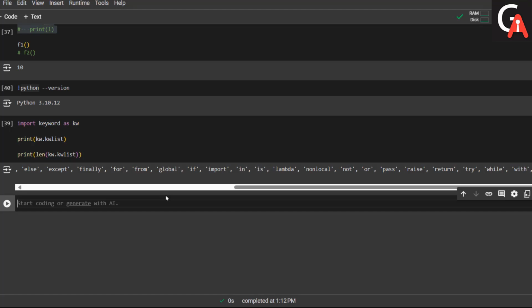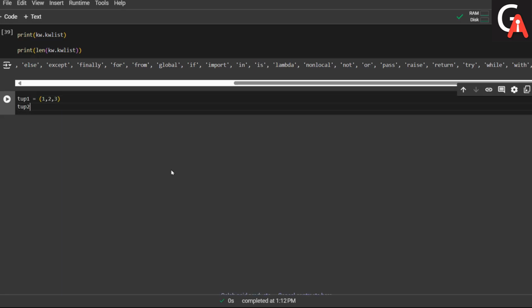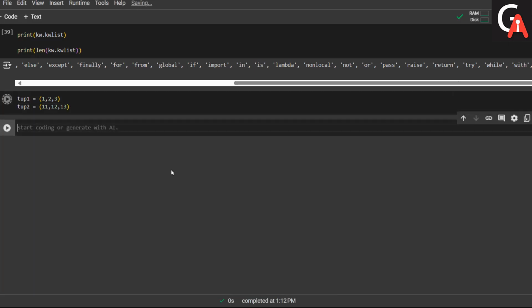Okay, so what I'm doing is that I'm trying to create one tuple object. So tup1 is equal to a tuple object, 1, 2, 3 is there, and I'm taking a second tuple object which has 11, 12 and 13. So these are my tuples created, guys. Let me execute that code cell. Okay, the tuples are created.